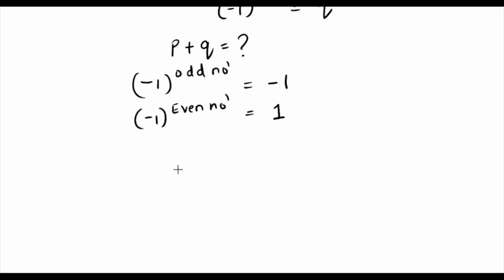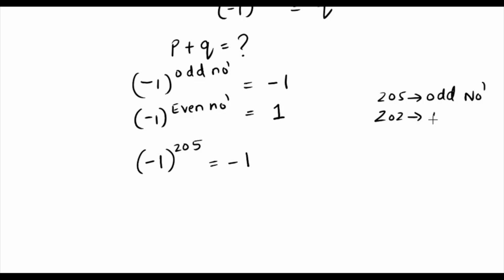So now we need to find the value of P, which is equal to minus 1 to the power of 205. We know that 205 is an odd number. Since 205 is an odd number, we get minus 1 to the power of 205 to be minus 1. And we know that 202 is an even number. Since 202 is an even number, minus 1 to the power of 202 will be equal to plus 1.